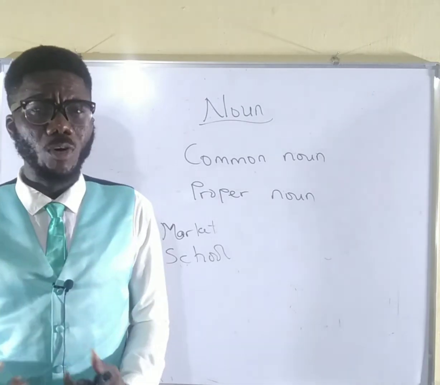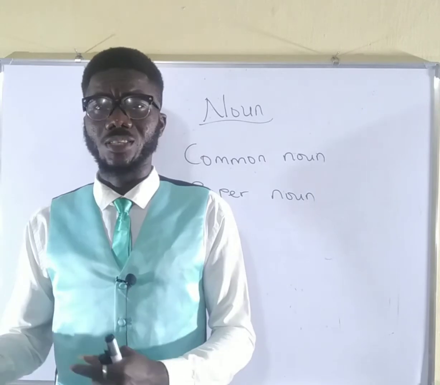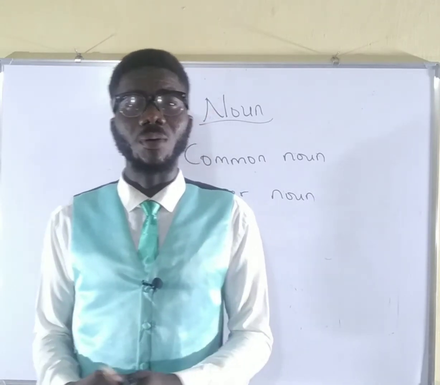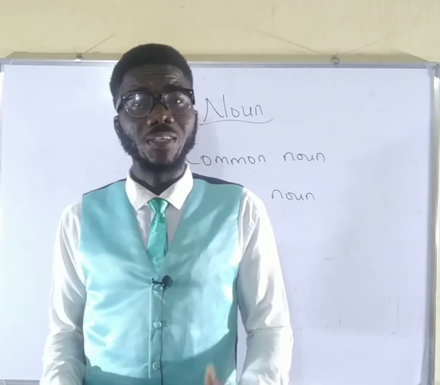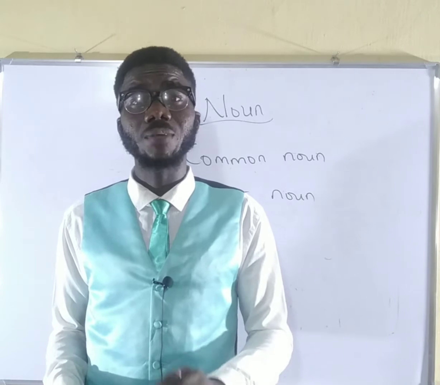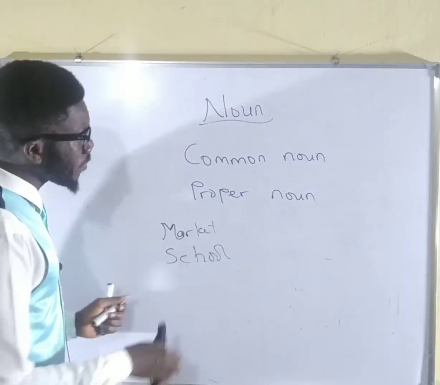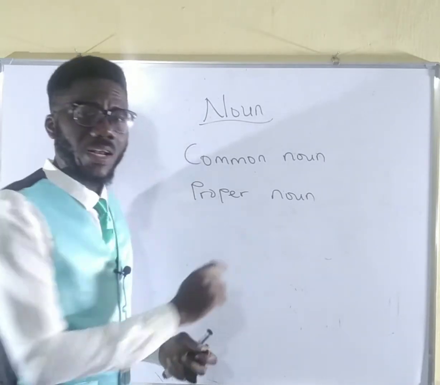Now, we have other common nouns: girl, boy, father, church, house, and the rest of them. All these are common nouns. Now, remember that we say that a common noun is a name that is shared by persons or places or things that have the same attributes. That name is shared. Okay, now, apart from this common noun, there is something known as the proper noun.